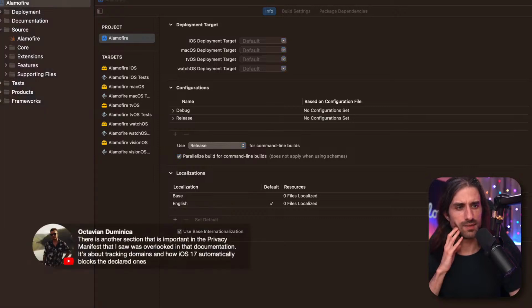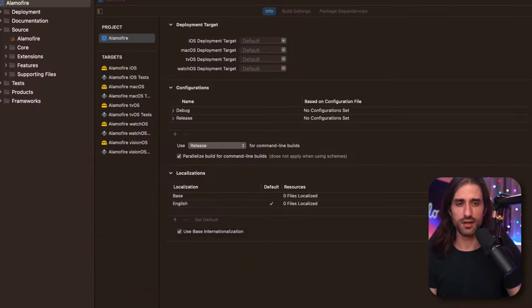I see a message in the chat. I'm going to have a look at it. So there is another section that is important in the privacy manifest that I saw was overlooked in the documentation. It's about tracking domains. Yes, great point. Yes, I forgot to mention it. You also need in the privacy manifest to declare the domains that you use to track your user.